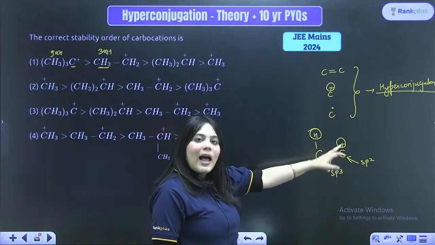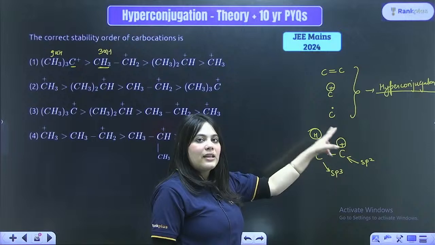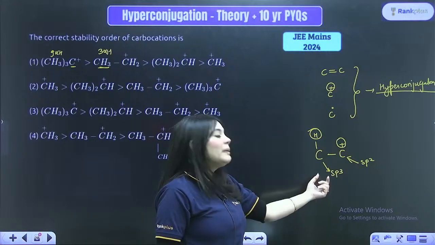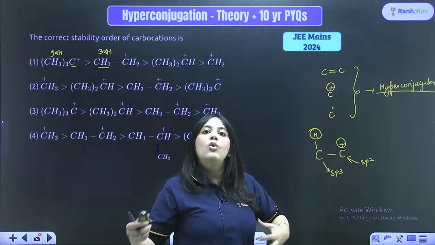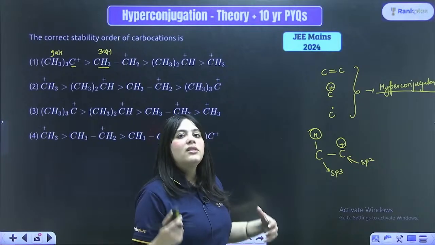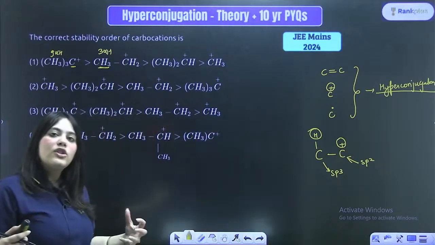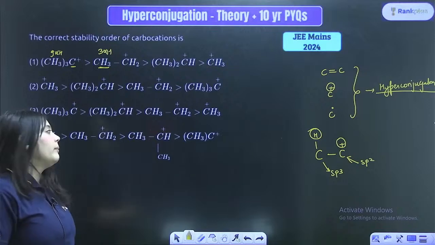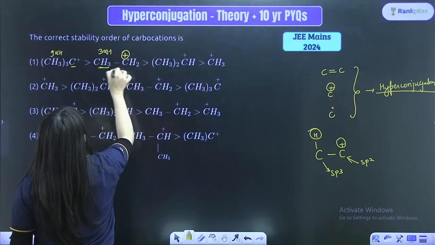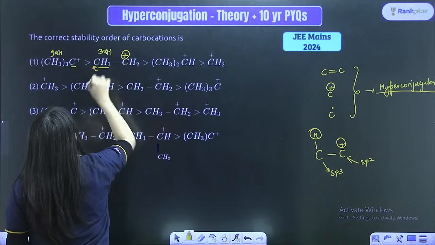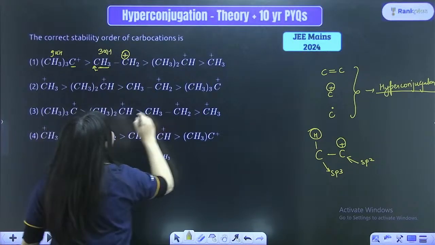Right next to the carbocation, right next to the alkene, right next to the free radical, there should be an sp3 carbon to which hydrogens are attached. The more the number of alpha hydrogens, the more hyperconjugating structures, and the more stable the compound will be. So here this is the carbocation, and right next to this there is a carbon which is sp3 hybridized. It has 3 alpha hydrogens.